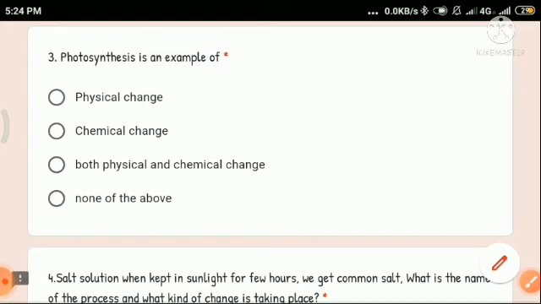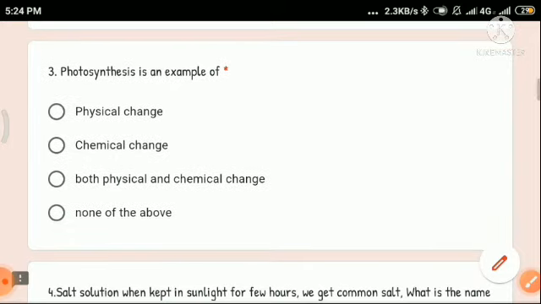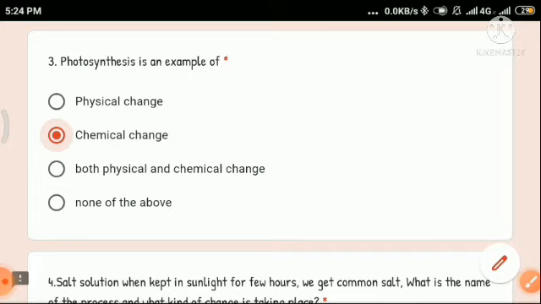So a new substance is produced from carbon dioxide and water. That means photosynthesis is a chemical change. Earlier we had carbon dioxide and water, and after photosynthesis the plants get their food, glucose or starch. Once that starch is produced, you cannot get back the carbon dioxide and water from it. Therefore photosynthesis is an example of chemical change.